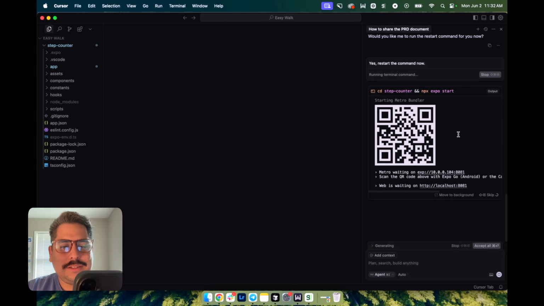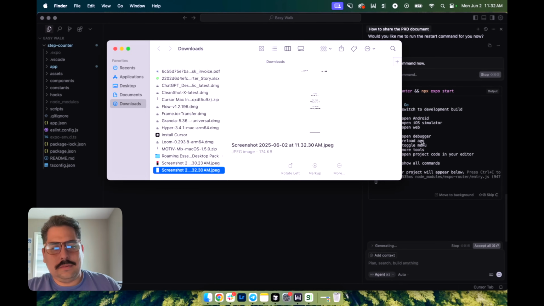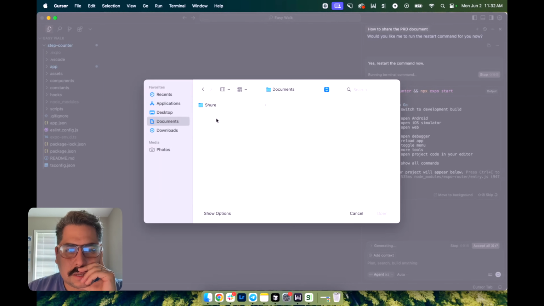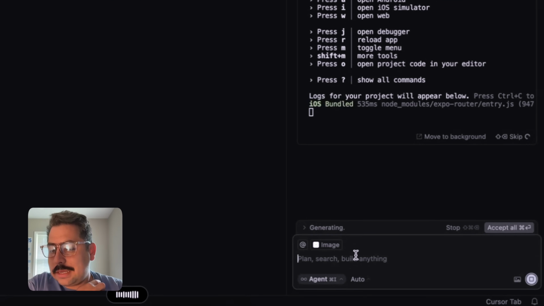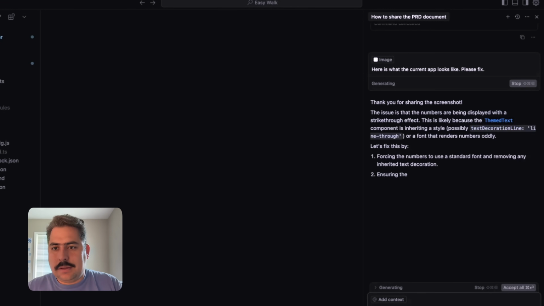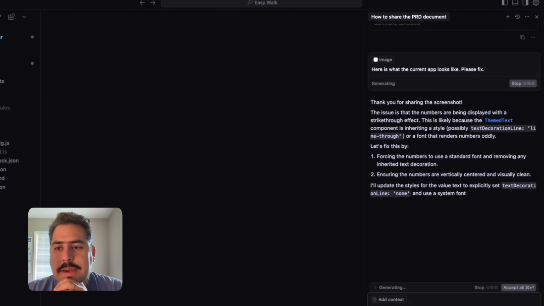So again, I'm going to take another screenshot and I'm going to send this to my computer. And there you go. Boom. And I'm going to say, let's look for it. Desktop screenshot. Here is what the current app looks like. Please fix. So yeah, I think what I'm doing here obviously is just doing some troubleshooting, being displayed with a strike through effect, theme text, blah, blah, blah. Let's fix this, blah, blah, blah.